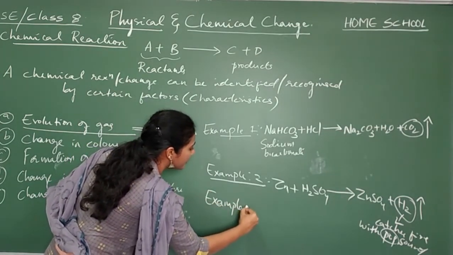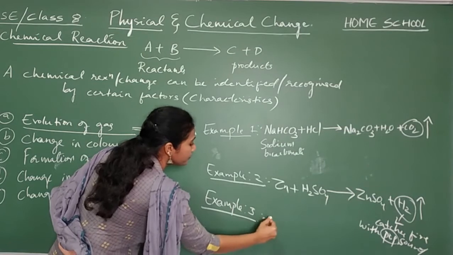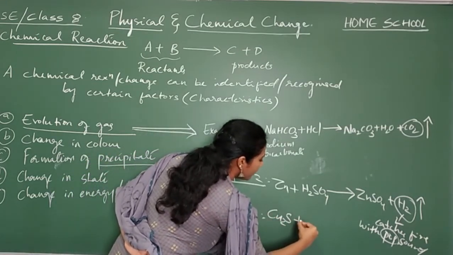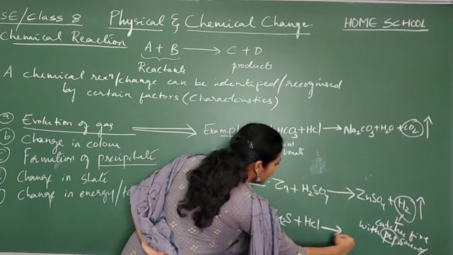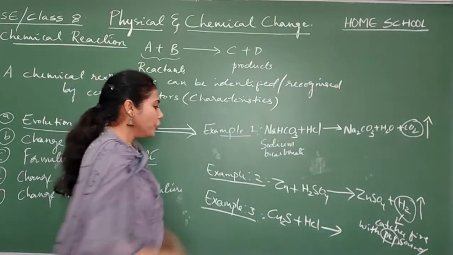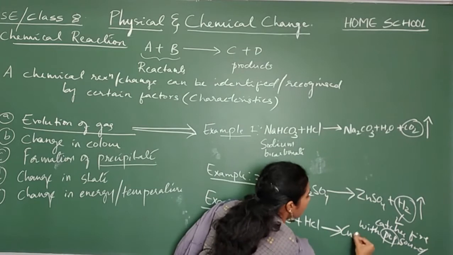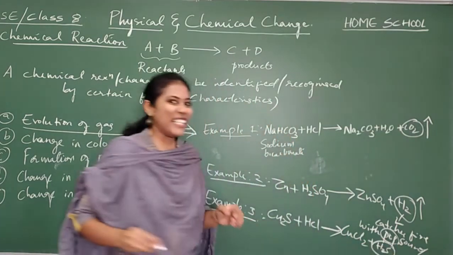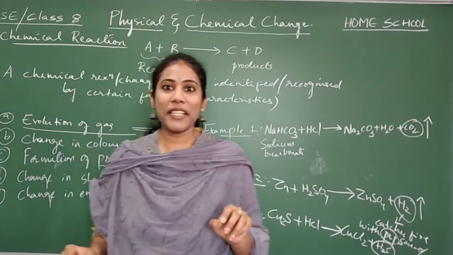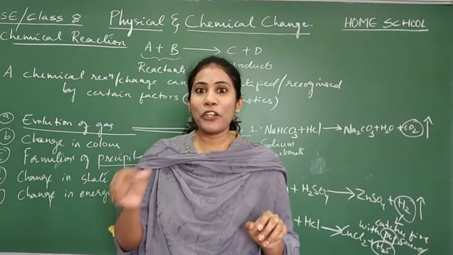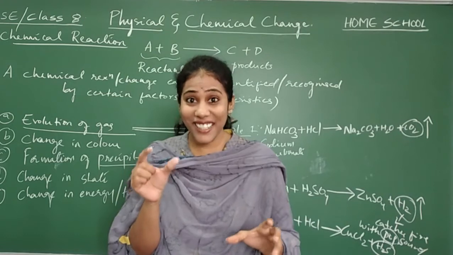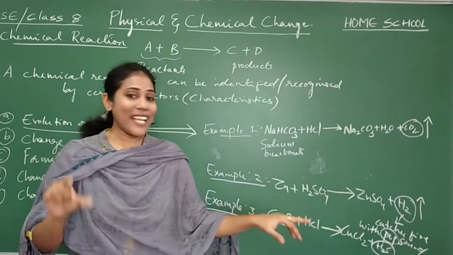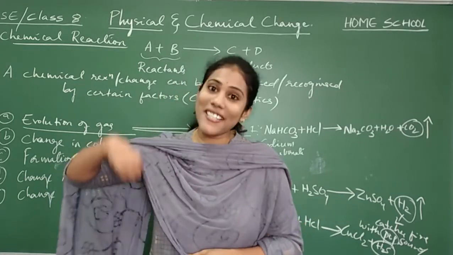Example number 3. Copper sulfide. When you add HCl to copper sulfide, you will get copper chloride plus H2S gas. H2S gas has a very bad smell. You can imagine the smell of a rotten egg. It will be very, very bad, right? So H2S gas also has that rotten egg smell.